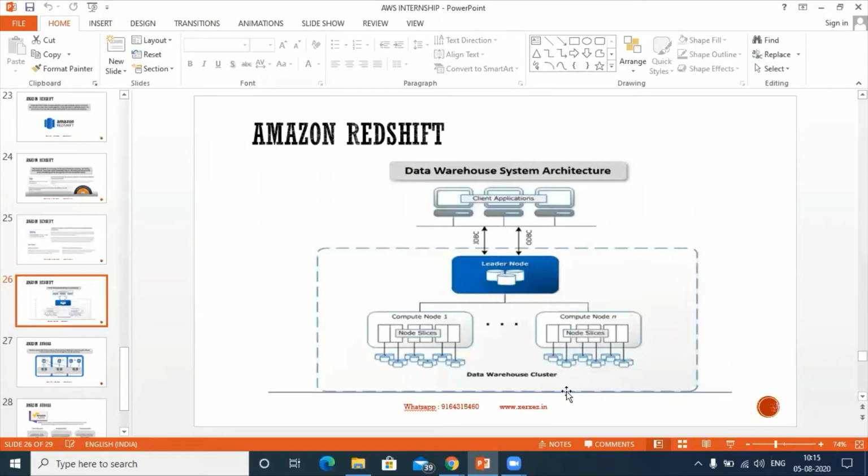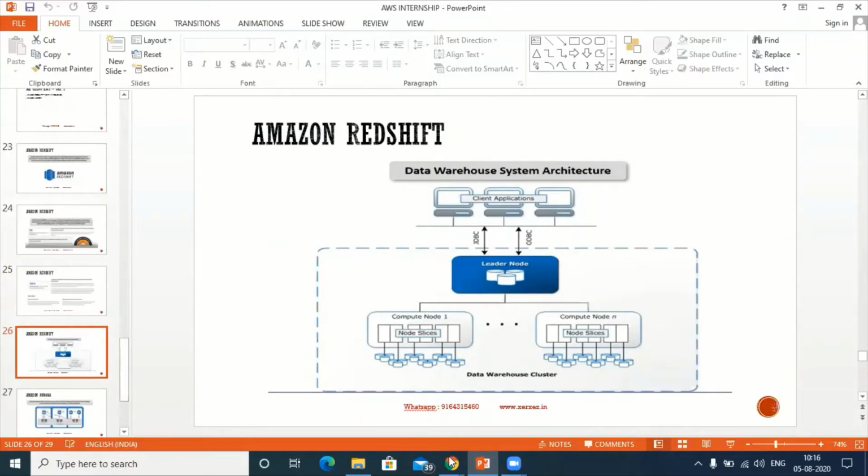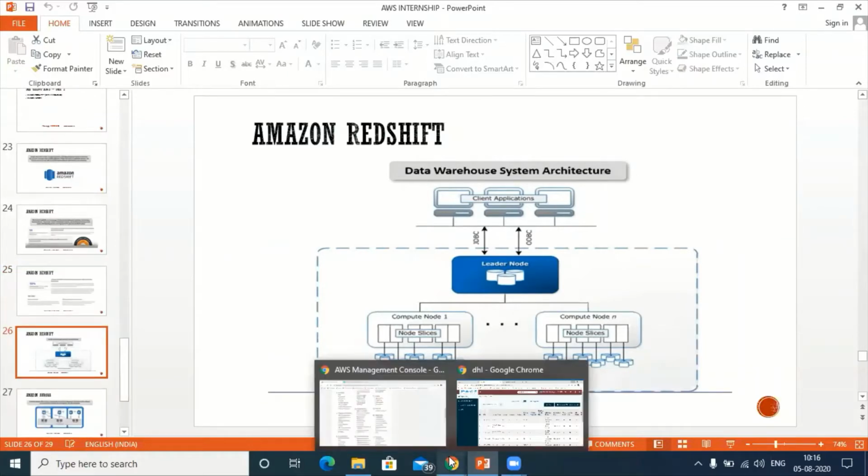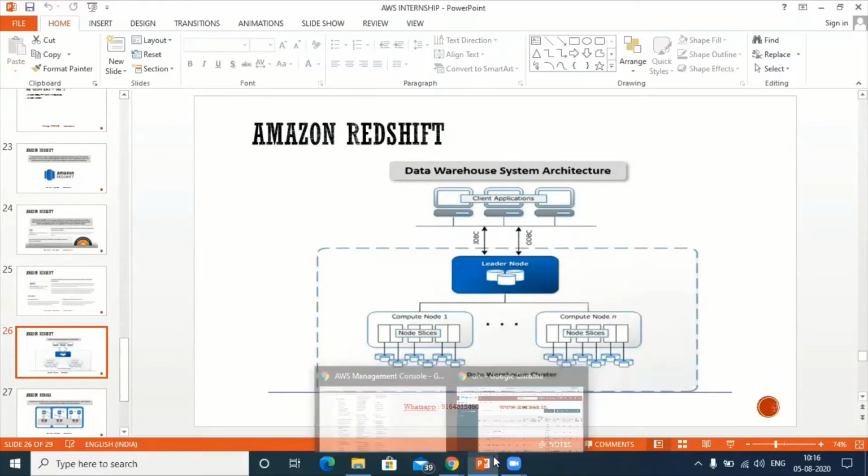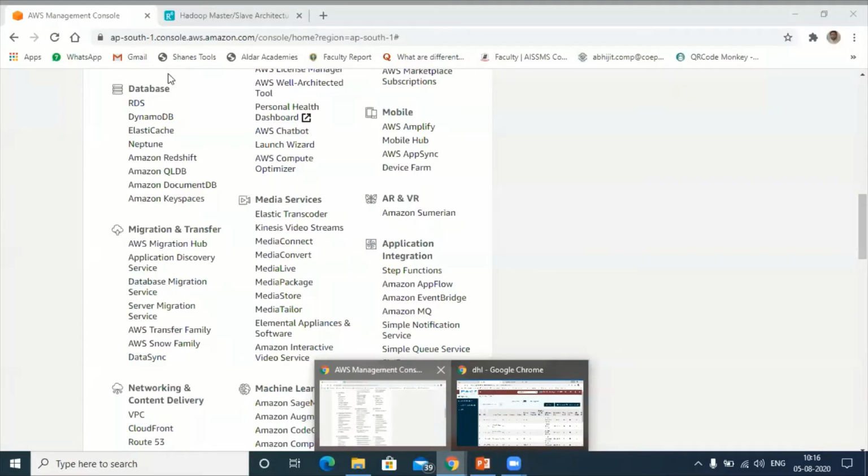Now have a look at this. Hope you are clear with this architecture. Data warehouse system architecture: application, leader node, master node, compute nodes. You can have a maximum of up to 32 nodes inside this data warehouse cluster. Let's dive into the hands-on session now. I'll explain how to configure your Redshift data warehouse system.